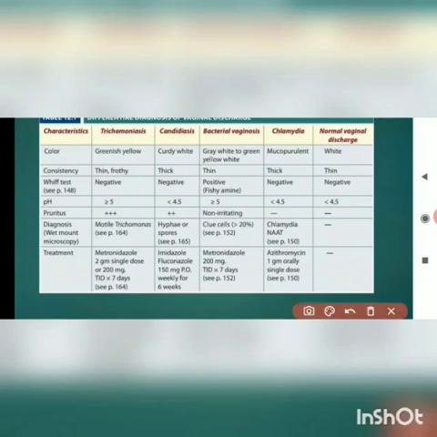And one more thing which is more important here is candidiasis will happen also in acidic pH. Also chlamydia can happen in acidic pH. But bacterial vaginosis and trichomoniasis, both of these happen in alkaline pH. You should remember this. And pruritus is the most common feature of trichomoniasis. Also it happens in candidiasis.